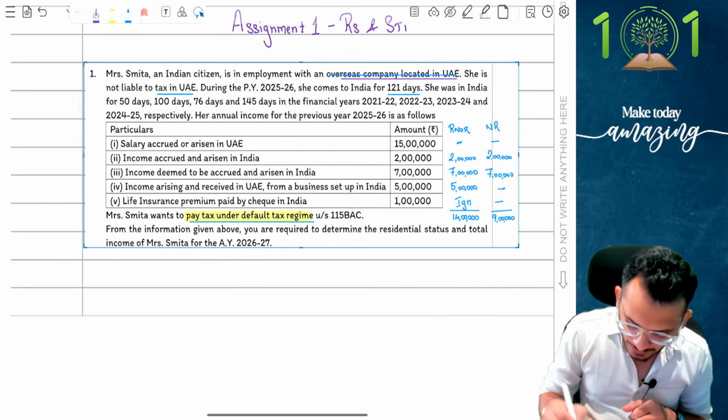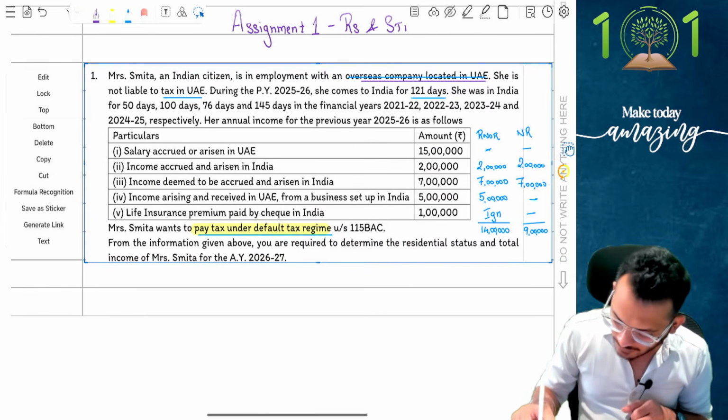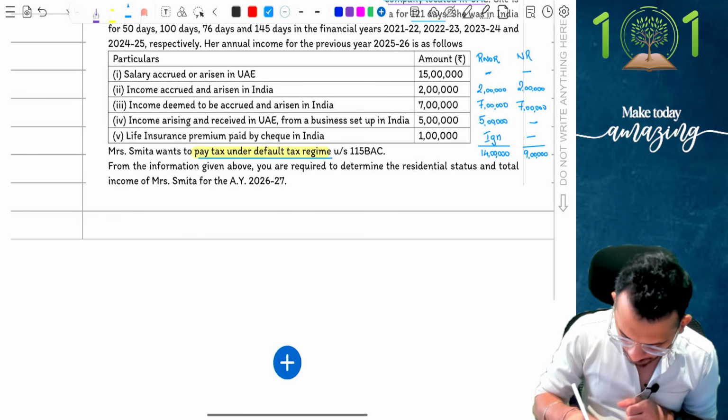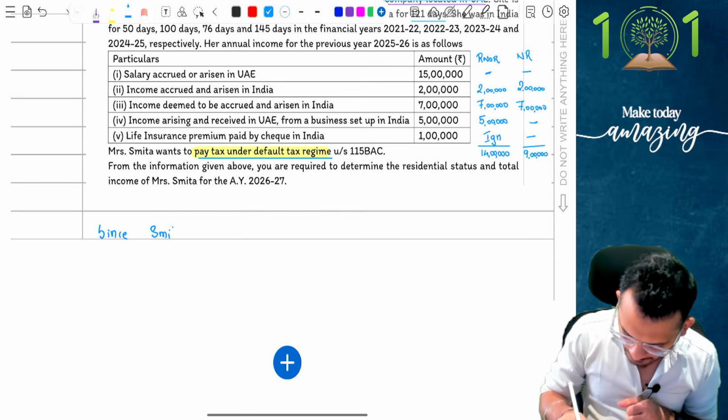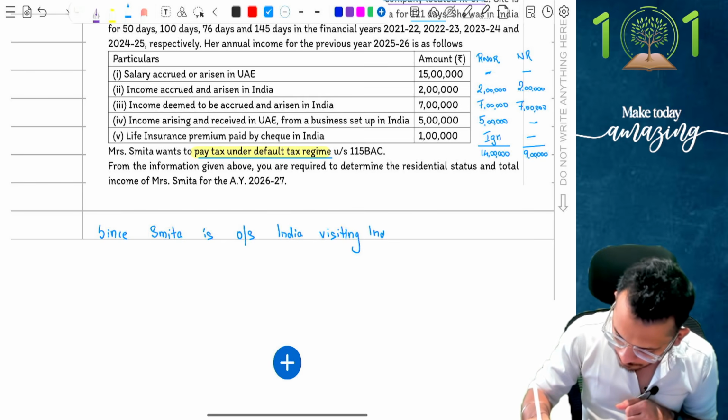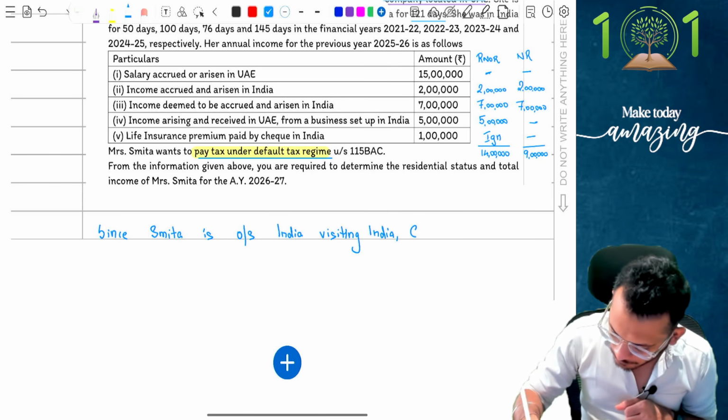Question number 1. I'm going to simply come and say, since Smita is outside India, visiting India, check of Indian income.